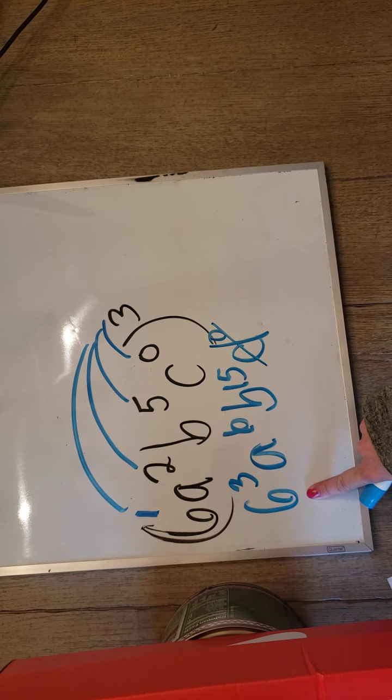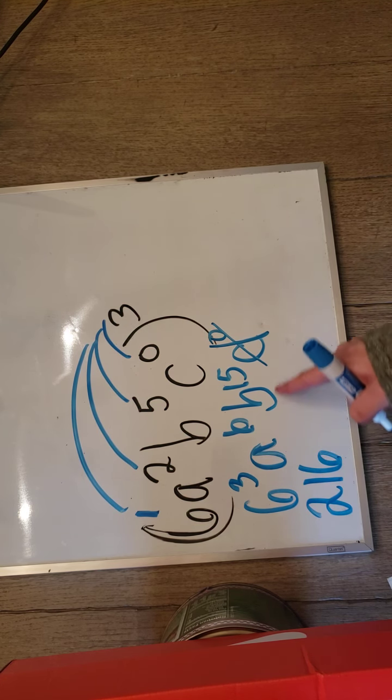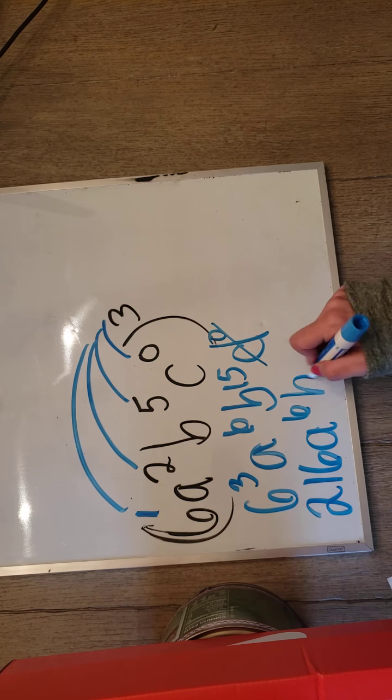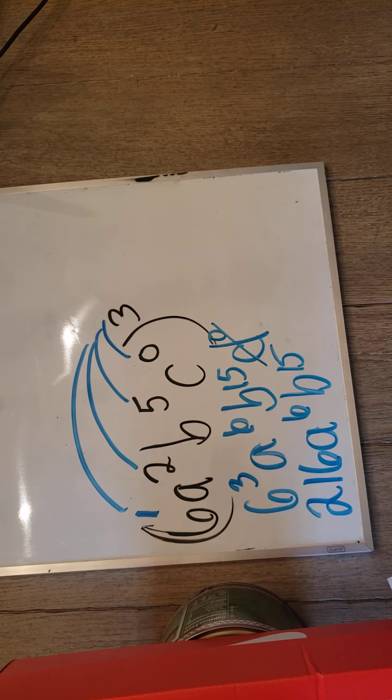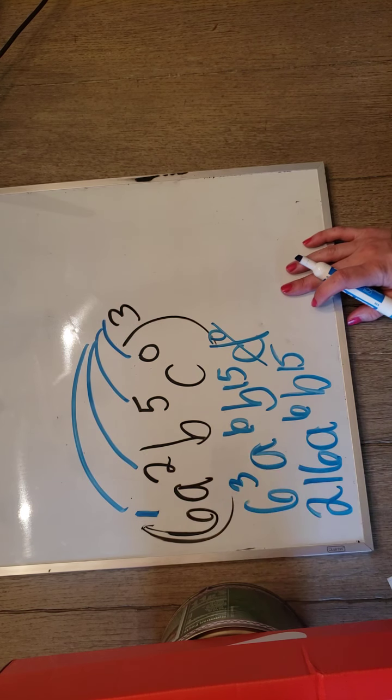Over here, 6 to the 3rd we know is not 6 times 3. It's 6 times 6 times 6, which is 216. And then you just drop everything else down. So you got to remember your constants get a 1.